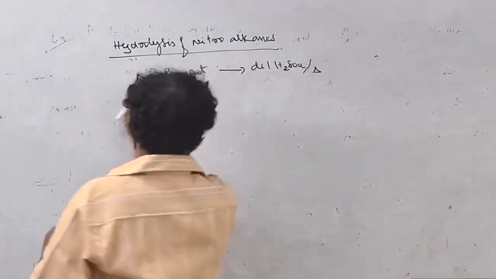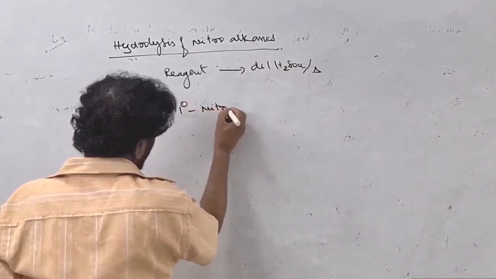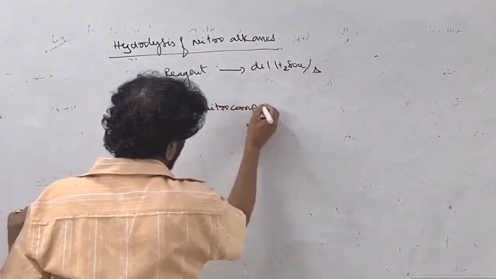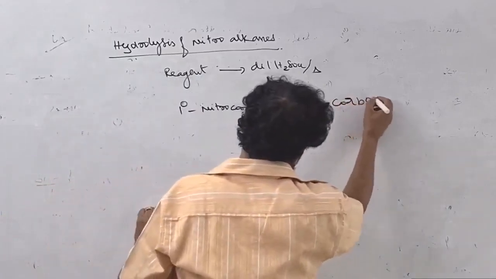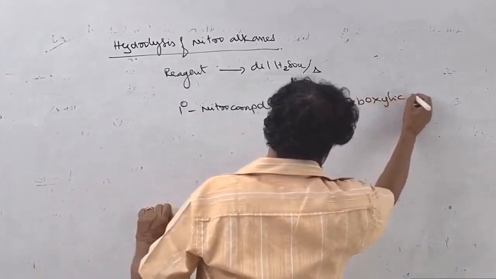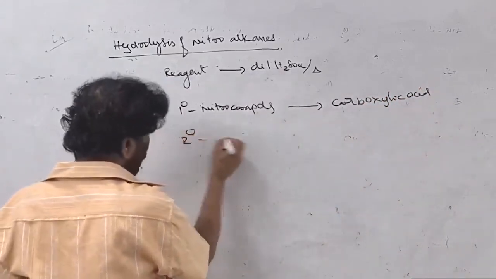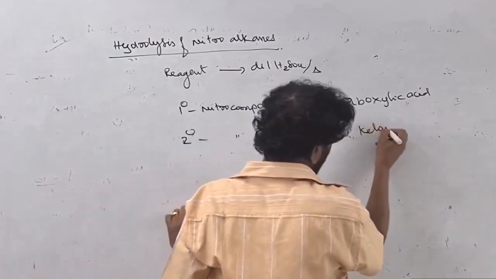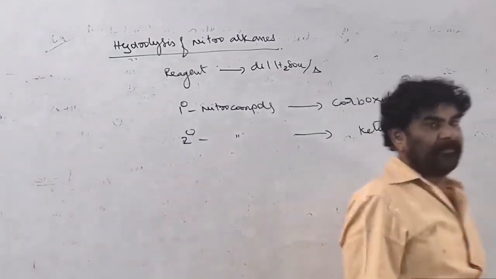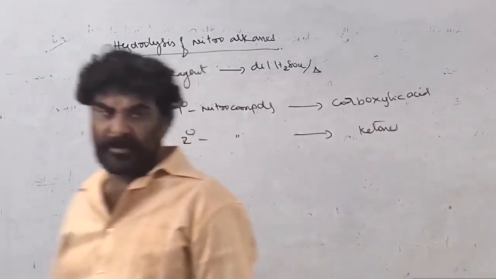Primary nitro compounds produce carboxylic acids. Secondary nitro compounds on hydrolysis produce ketones. These are the primary nitro compounds and secondary nitro compounds.